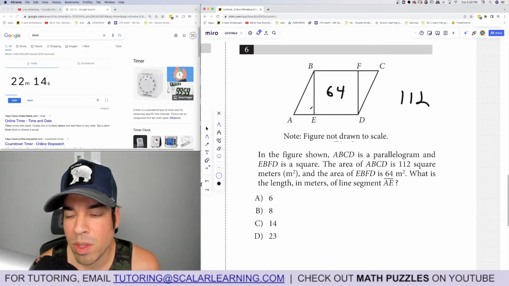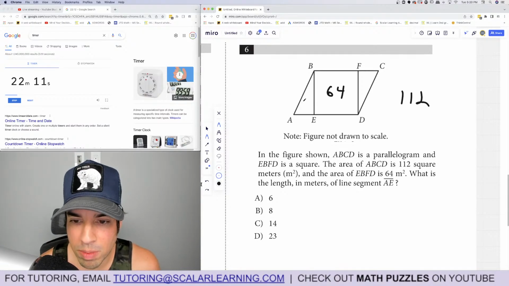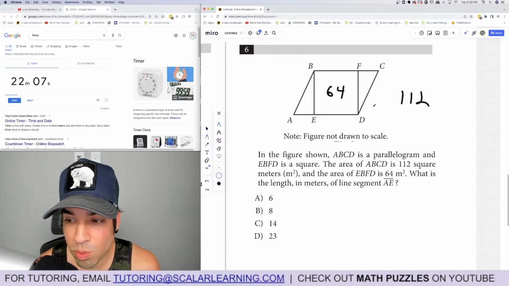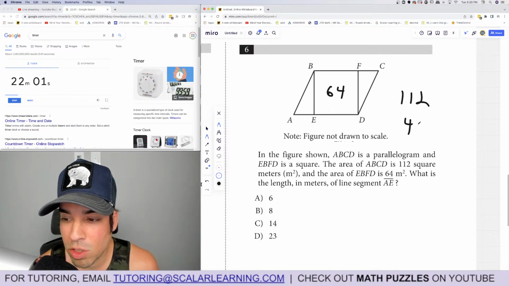Got it. Okay. So this is a parallelogram. That means these two triangles are equal. And this is an interesting question. Because they're equal triangles in a parallelogram like this, the area of these two must be 48, right? So each of these are 24 and 24. I'm not sure if this is the best way to do it.